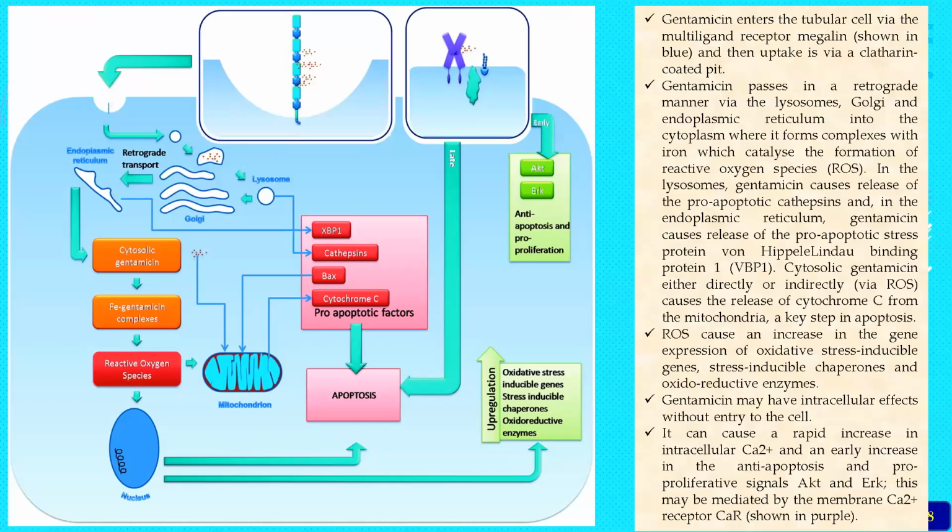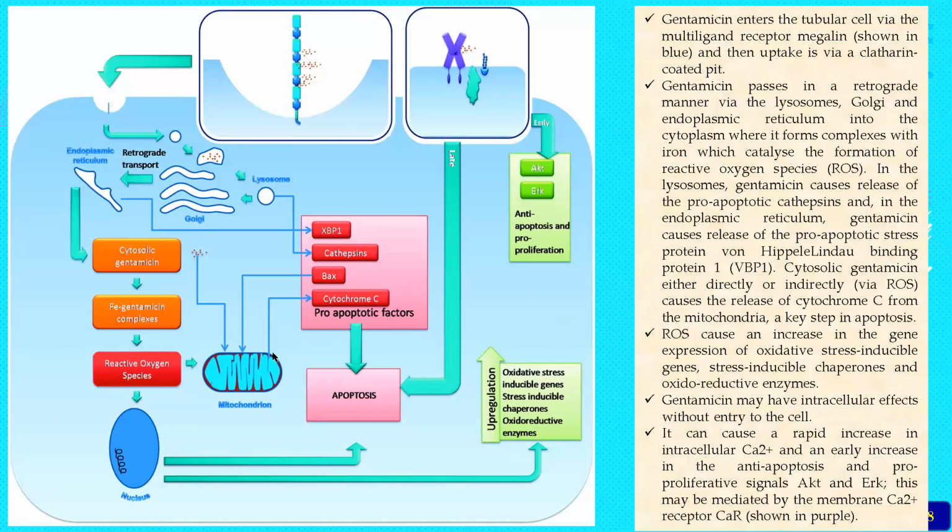In the lysosomes, gentamicin causes the release of pro-apoptotic cathepsins, and in the endoplasmic reticulum, gentamicin causes pro-apoptotic stress. In the mitochondria and cytosol, gentamicin directly or indirectly, and ROS, cause the release of cytochrome C from the mitochondria. Ultimately, the sum of the action is that they cause nephrotoxicity.